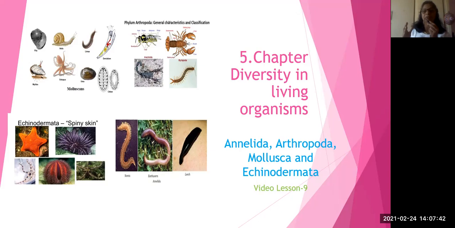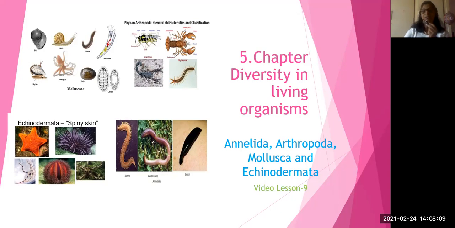They eat the food from the host. But now in this topic, what we are going to discuss, those phyla are having a little bit developed organs. That means there is an evolution from helminthes group to now annelids, arthropoda, mollusca, and echinodermata.